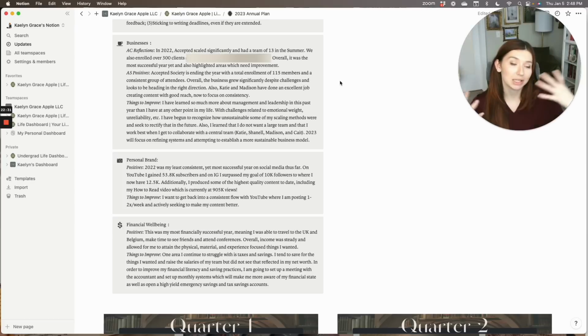And then the area that needs the most improvement is financial well-being. So while this was my most financially successful year, which allowed me to travel, see friends, attend conferences, and all of those things, I just felt like I didn't have a good handle on my finances. I didn't have a good understanding of where everything was and how to communicate with the accountant and all of those things. And so there are a couple different things that I'll be implementing in 2023 in order to improve my financial literacy as well as to just overall have a better understanding of my finances.